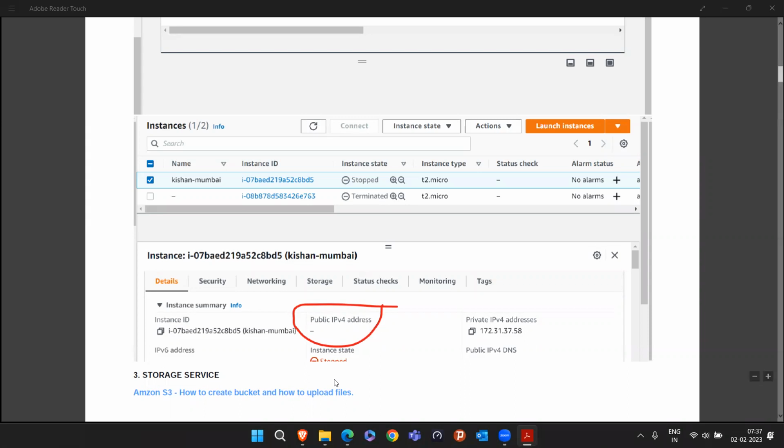So have you tried to launch the Windows instance? Not tried till now? Just say yes or no at least.